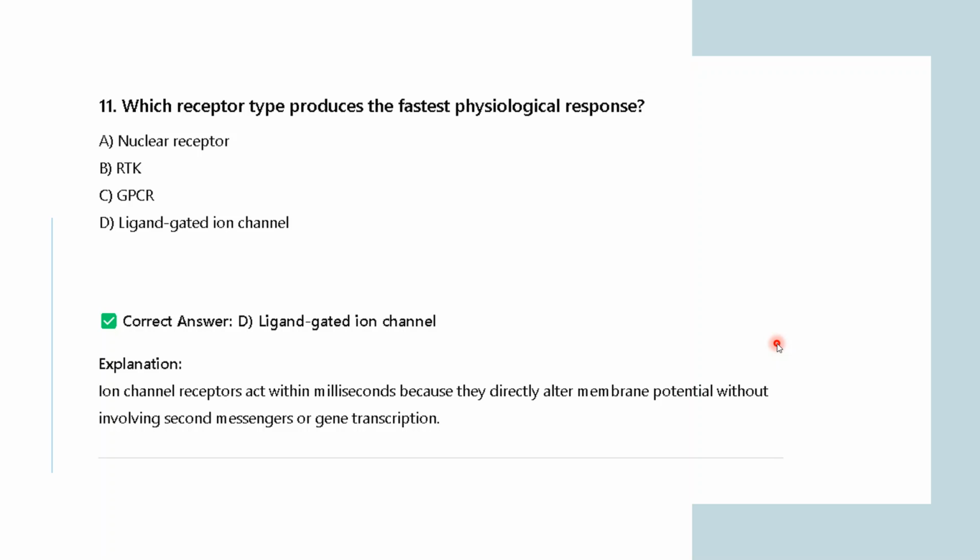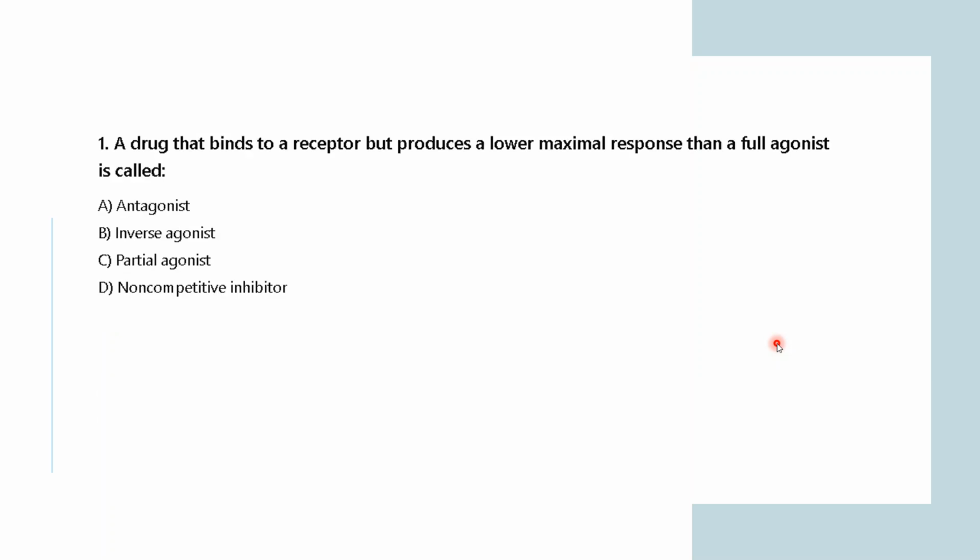So if not, then I'm moving forward. A drug that binds to a receptor but produces a lower maximum response than a full agonist is called an antagonist, inverse agonist, partial agonist, or non-competitive inhibitor. So, just understand the question first. They are asking about a drug that binds to a receptor but produces a lower maximal response than a full agonist. First of all, you need to know what agonist, antagonist, inverse agonist, and partial agonist are, right?